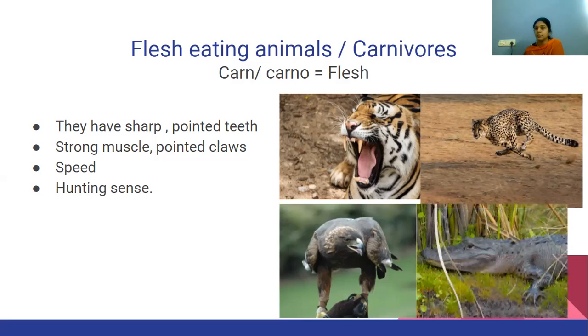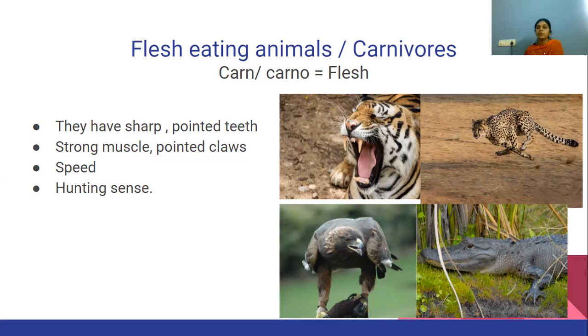Another is the alligator. The alligator or a crocodile, they also have very sharp pointed jaws. They are able to kill an animal as big as a wild buffalo. So they are very strong, and when they are eating flesh, they are getting a lot of protein, a lot of energy.